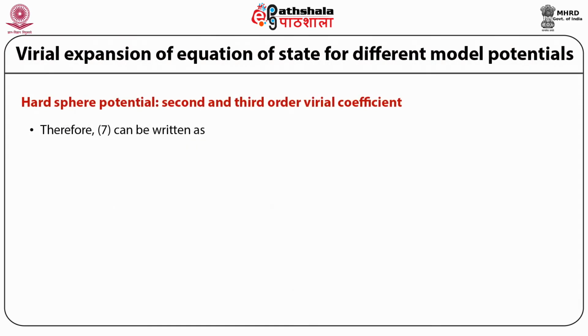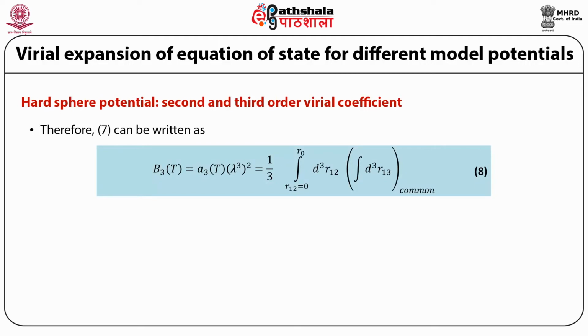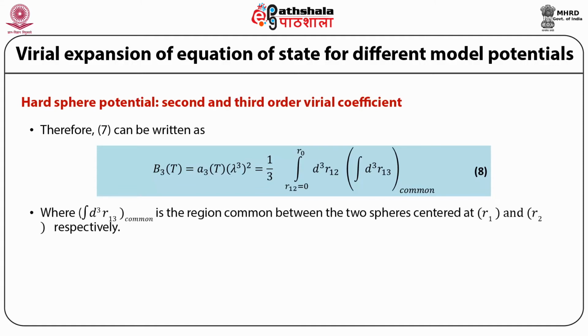Therefore, the third virial coefficient B3 as a function of T, equal to A3 as a function of T, lambda raised to power 3, raised to power 2, is equal to 1 upon 3 integral from r12 equal to 0 to r0 d cube r12 multiplied by the integral over r13 in the common region, where the integral over d cube r13 common is the region common between the two spheres centered at r1 and r2 respectively, shown in figure 2.